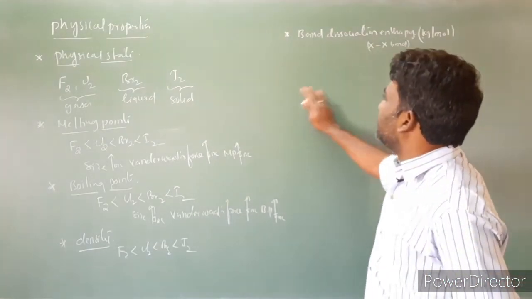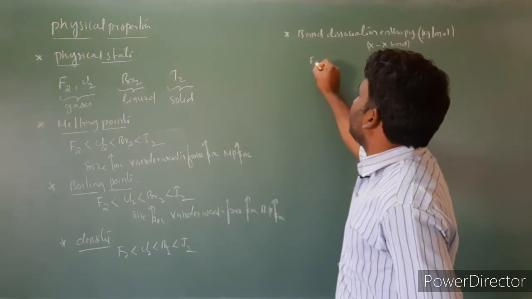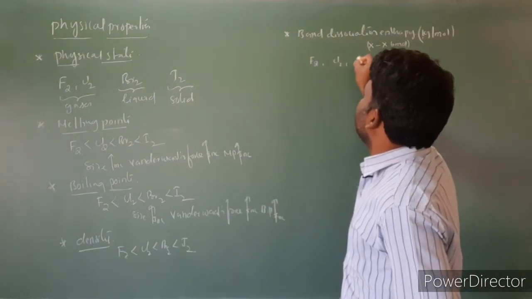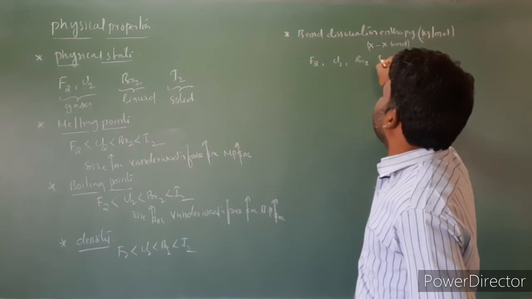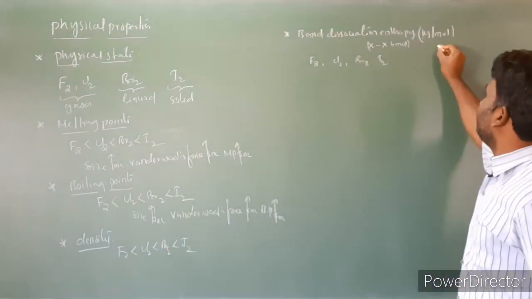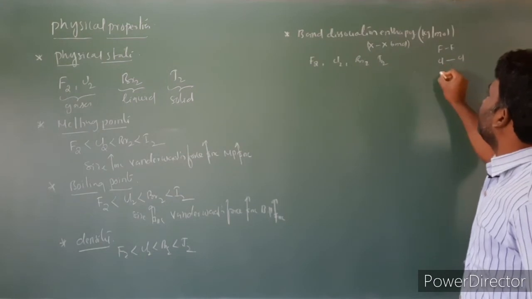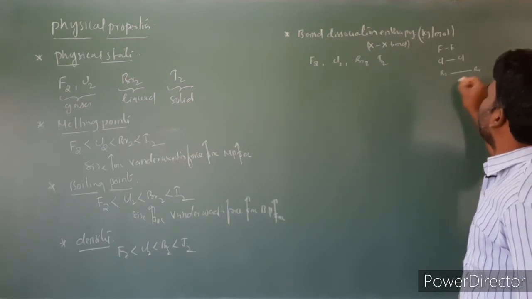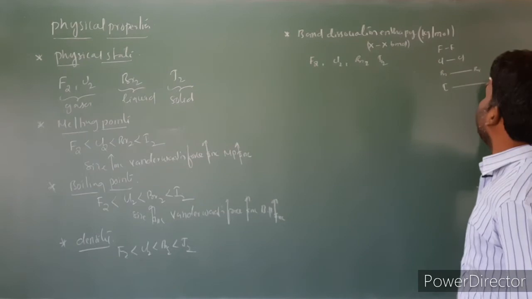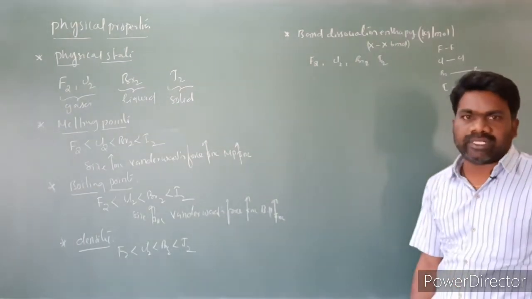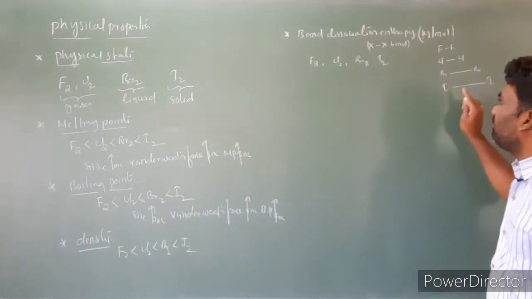But one exception is there. I am taking fluorine F2, Cl2, Br2, I2. So here is a fluorine bond, a chlorine bond, a bromine bond and an iodine bond. Which bond can we break very easily?